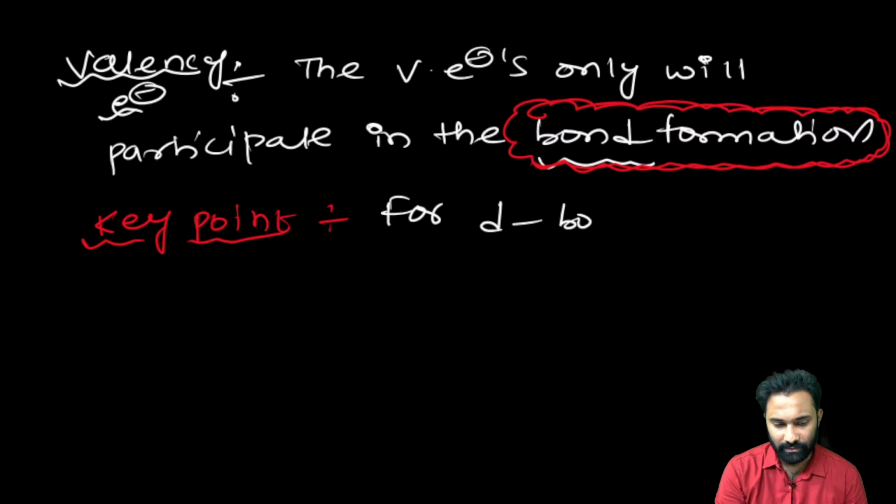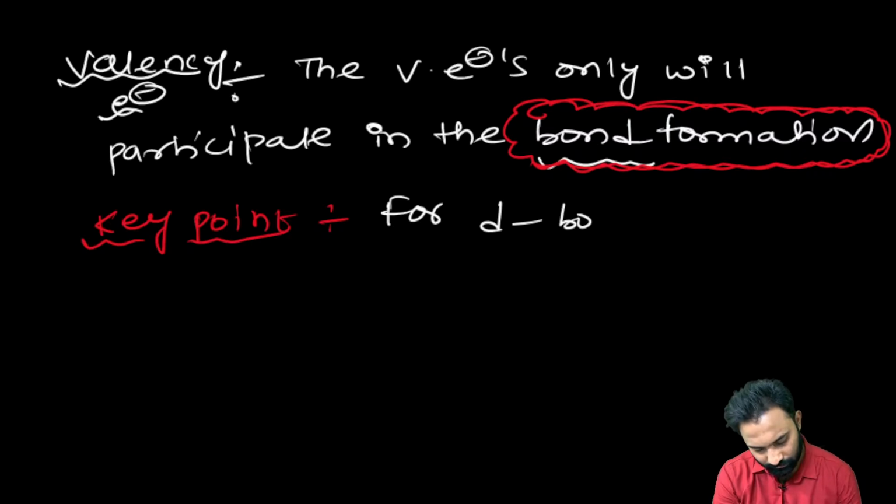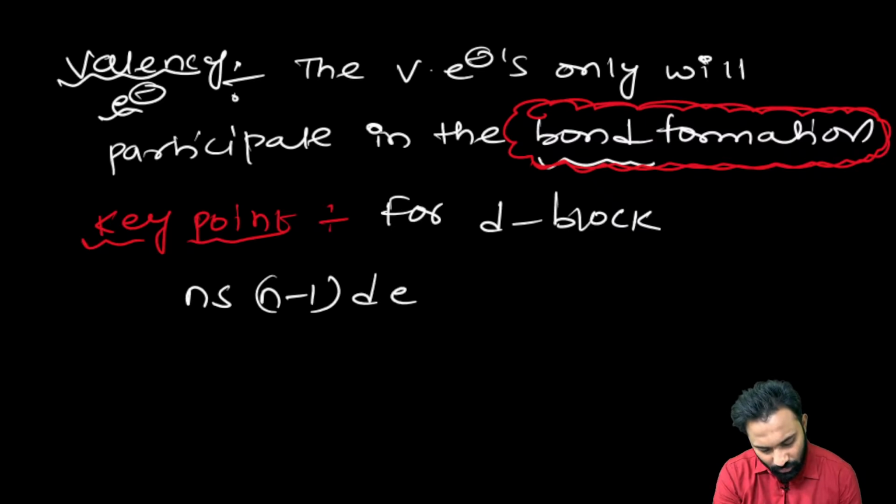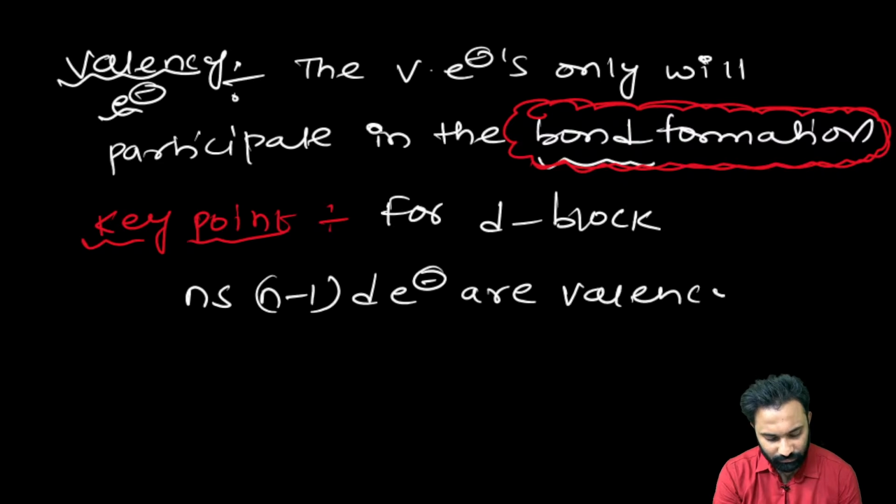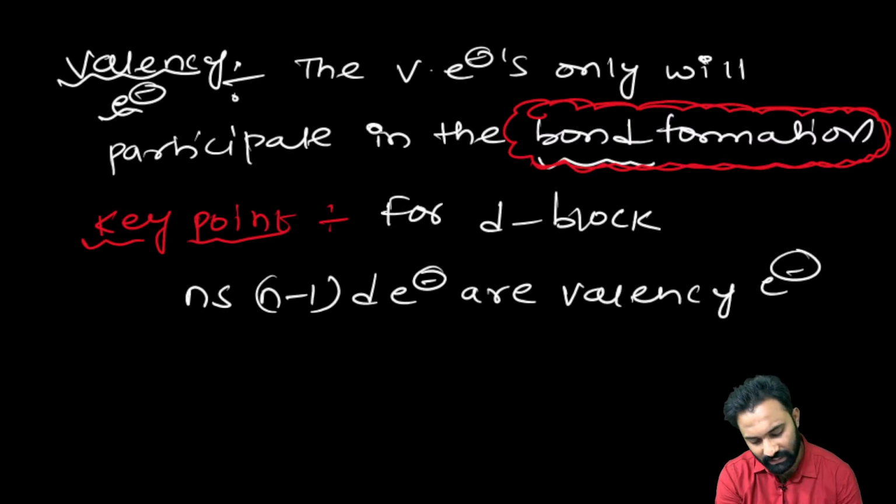Right. Now for the d block you have to be very careful. The ns and (n-1)d electrons are the valency electrons. Sir, what is ns and what is (n-1)d? Now listen.